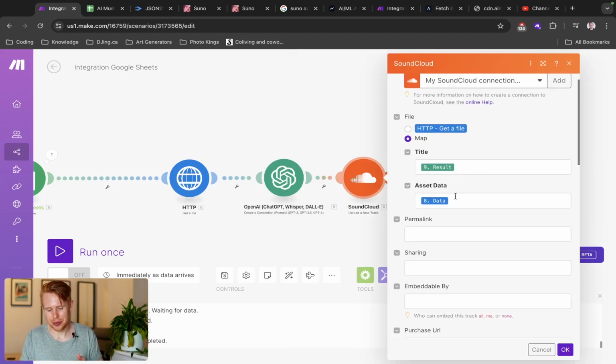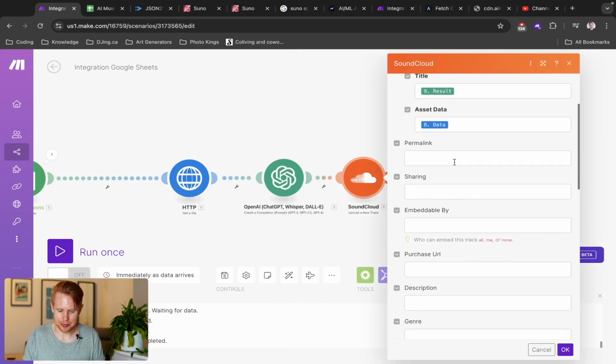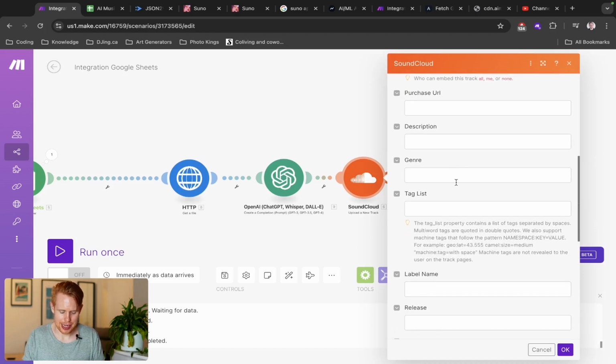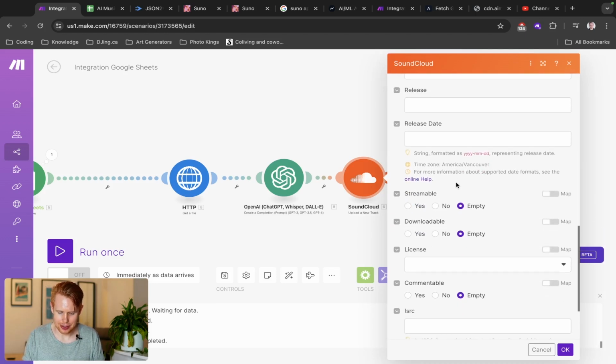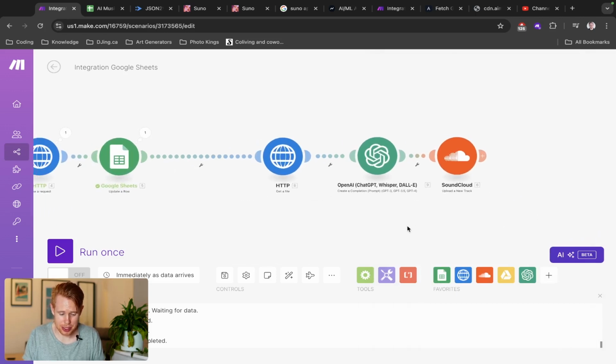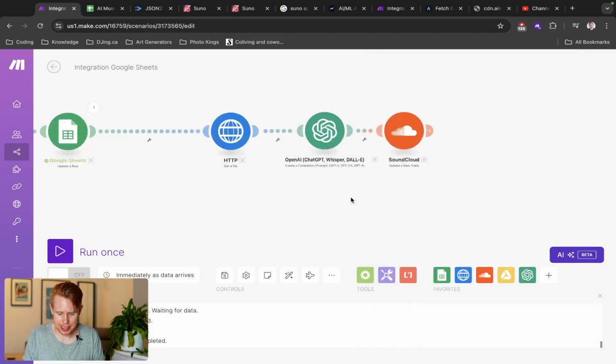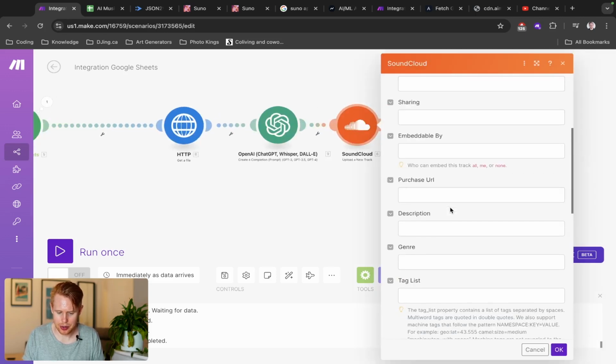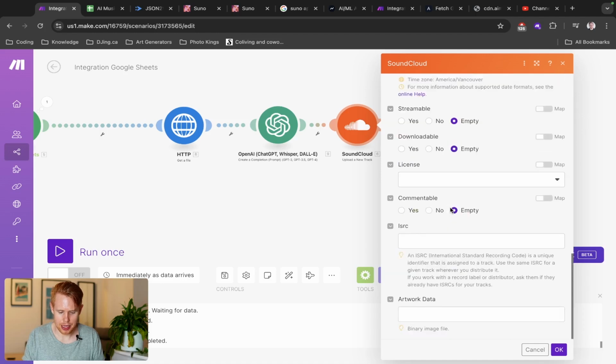We got the title, we got the asset data, and you can add in really anything else that you want here. But yeah, that's pretty much it. I'm going to go ahead and run this scenario, and I'm going to pause it, and I'll be back once it's done.